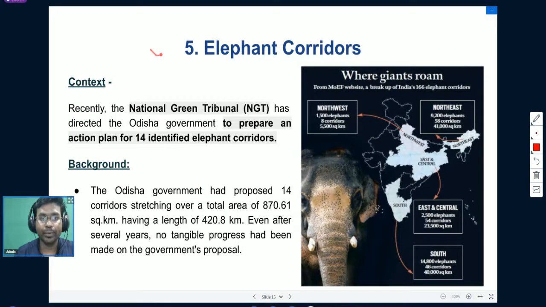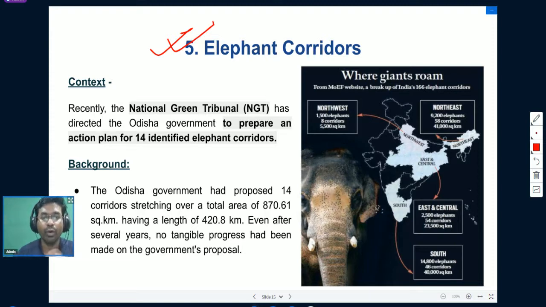Okay, now let us move to the next topic for the day. We will talk about elephant corridors in detail. Why were elephant corridors recently in the news? As you might have read in newspapers, man-animal conflict has been a significant threat to the lives of wild animals, and at the same time it has cost some human lives also. So there is regular intervention by different authorities to reduce the man-animal conflict.